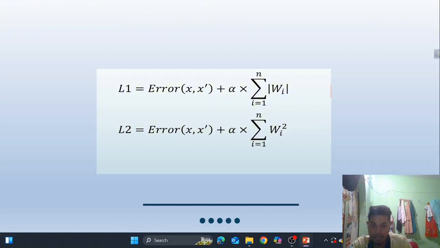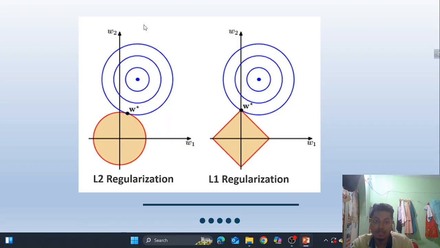Now this is the visualization of the L1 and L2 regularization techniques. As you can see, in the L1 regularization technique, some weights go close to zero. That's why it increases the sparsity. But in the case of the L2 regularization technique, it can't bring them to zero, but it is responsible for making the weights smaller.